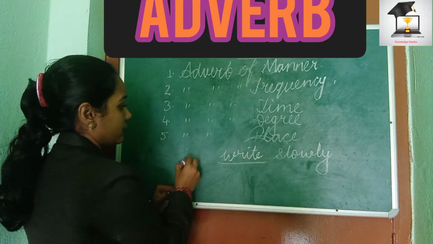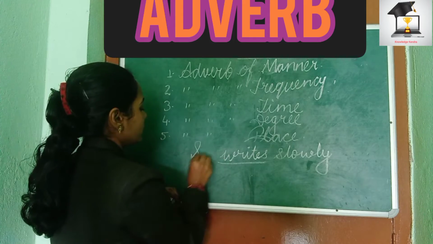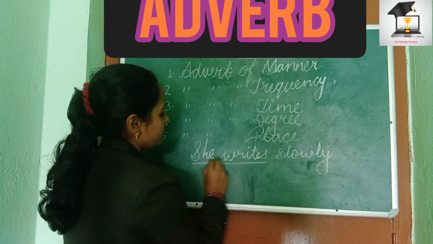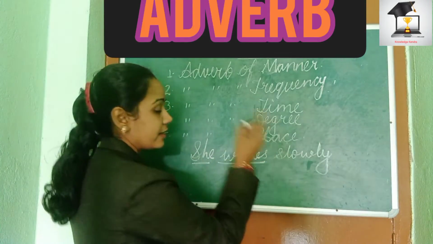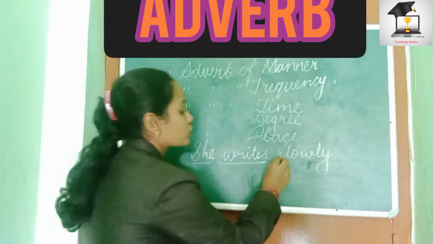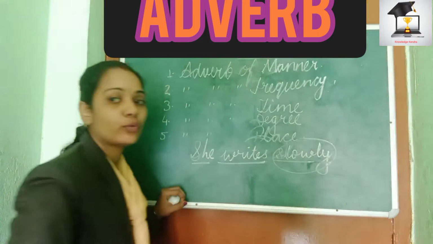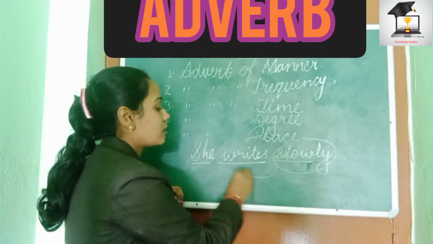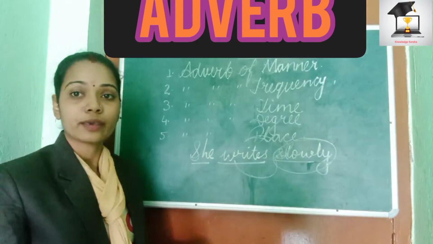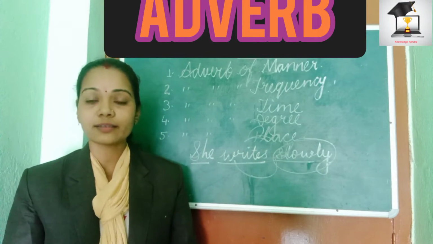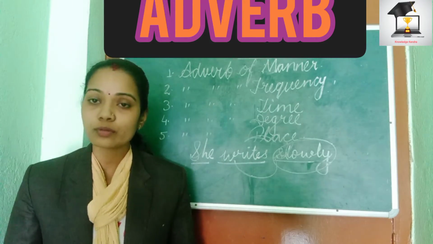Here she is the subject, writes is an action word, verb, and slowly is an adverb which describes the verb. So here it is clear that an adverb can describe a verb also, and an adjective also.